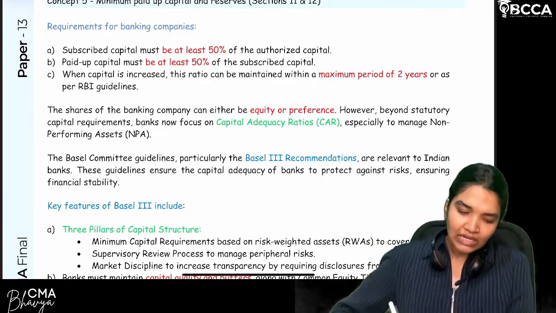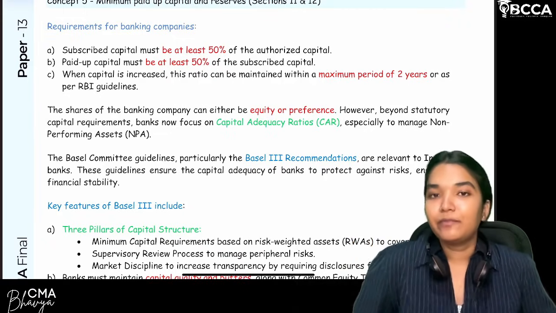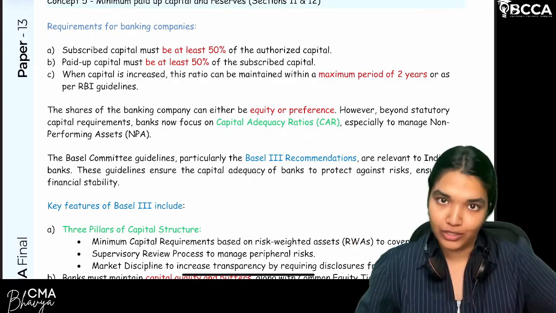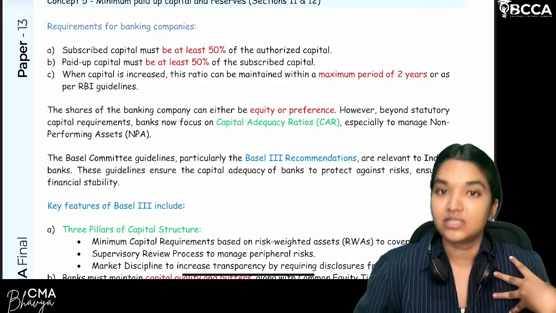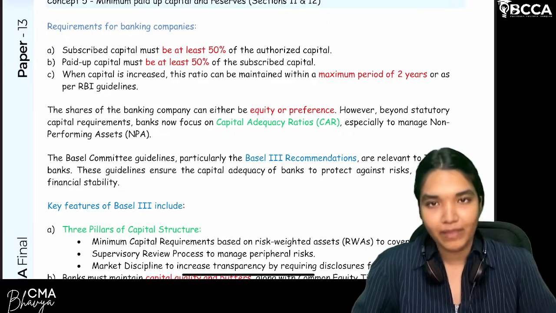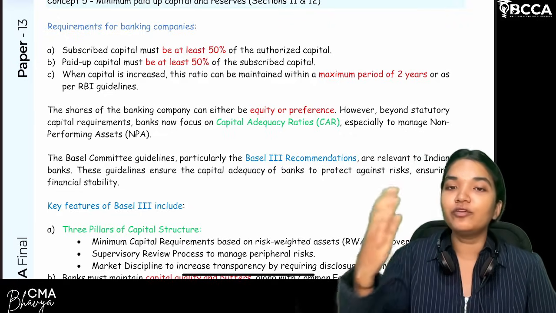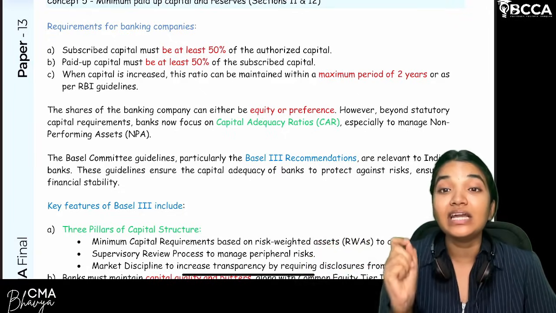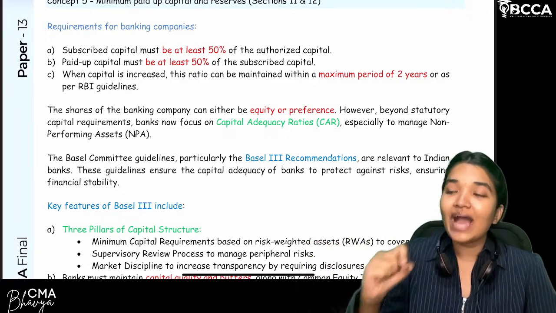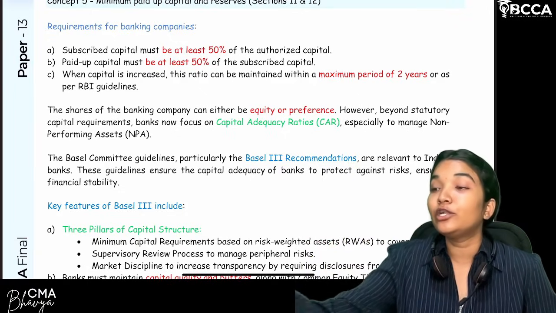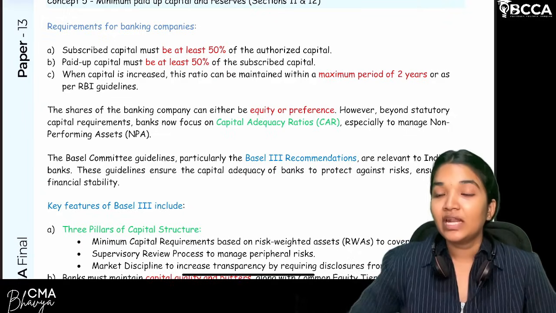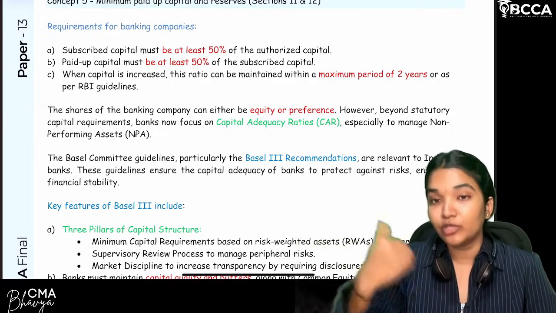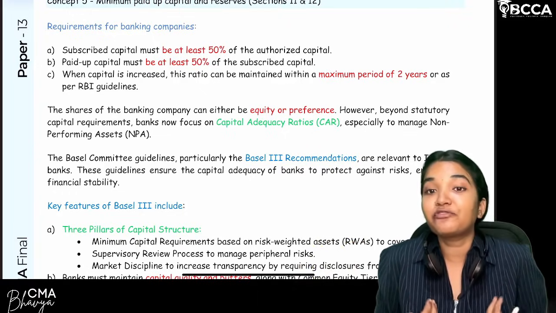So, whatever the capital is there, that should be sufficient enough to meet our losses. What do you mean by losses for banks? Now, one of the primary activities of banks other than accepting deposits is lending advances. Yes or no? Now, I have lent as a bank a loan to some parties. Now, if they have made a default in repaying the loan, what happens? I am suffering a loss.